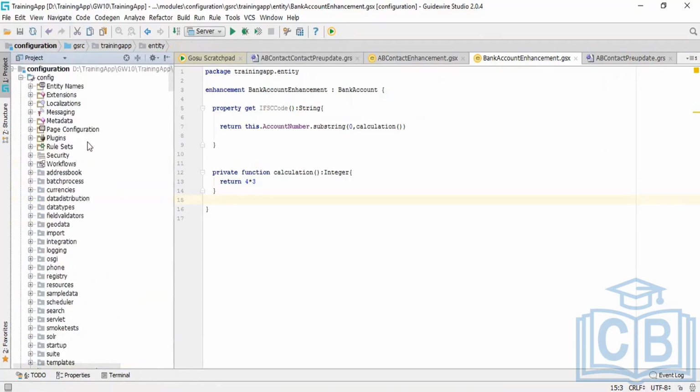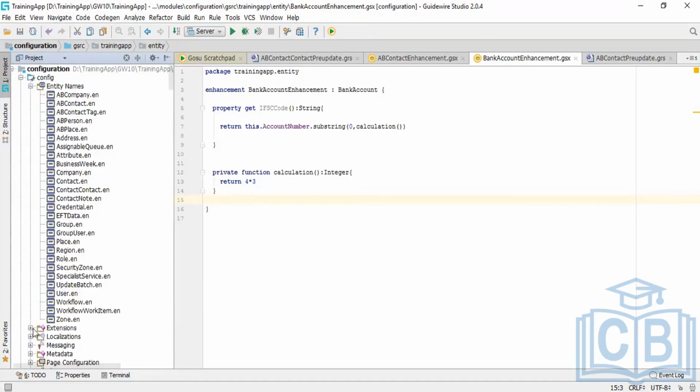But these concepts, event messaging is for this, messaging is for integration. We'll talk about it later. Rules like rule sets, entities, extensions will need to be written here.